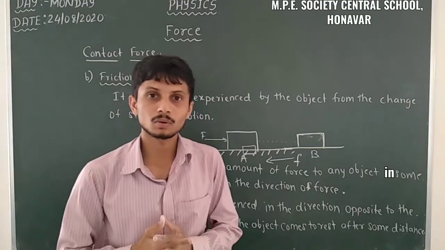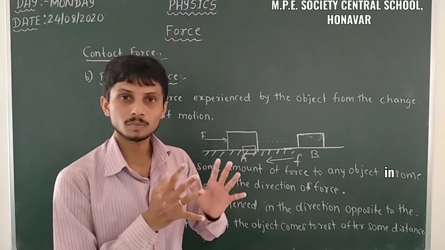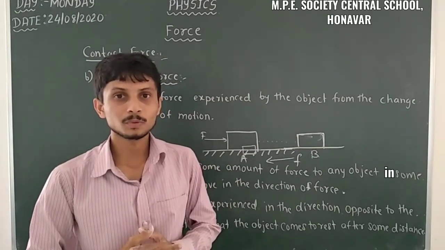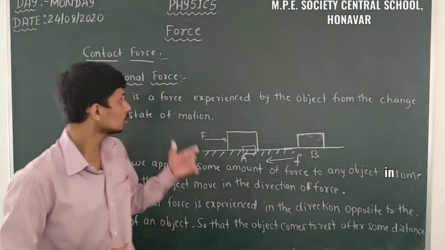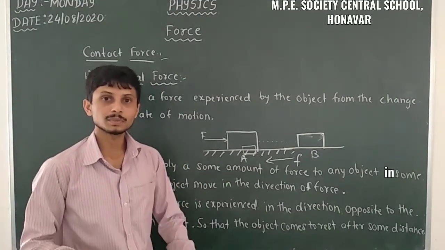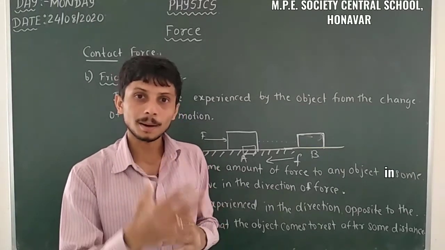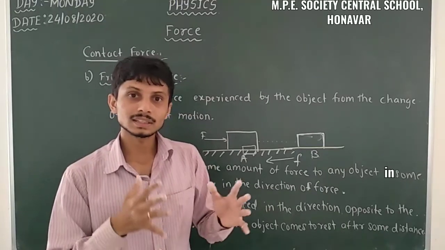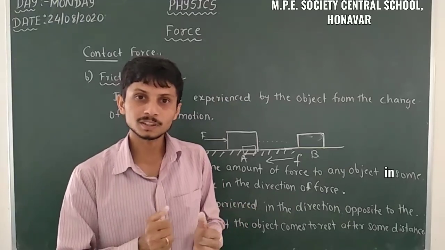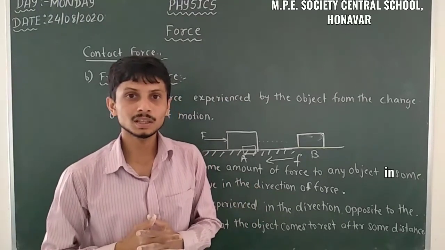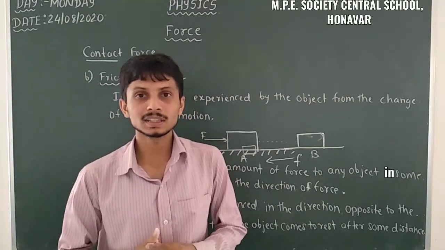When the objects are in contact, only then can we experience a frictional force in the opposite direction of the motion of the object. So when a ball is rolling on the ground, after some time it stops. That means there is a force between the ball and the ground. The ground applies a frictional force in the opposite direction of the motion of the ball. This is one type of force, the contact force.